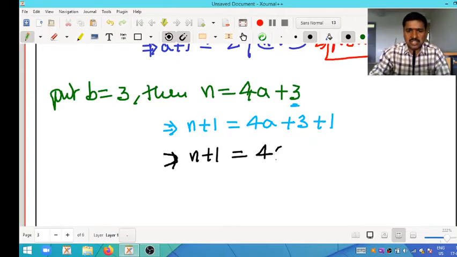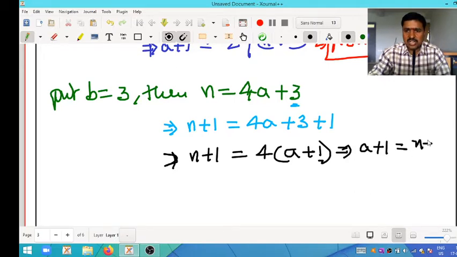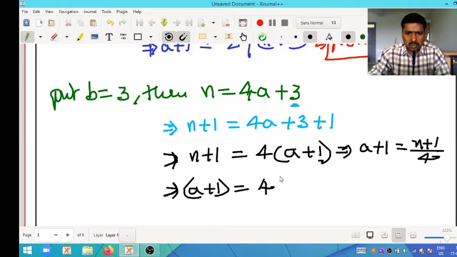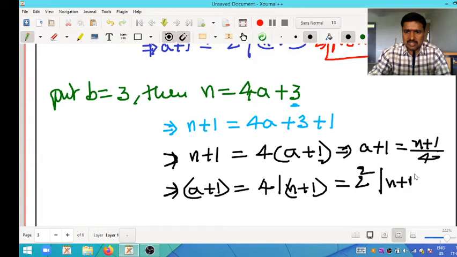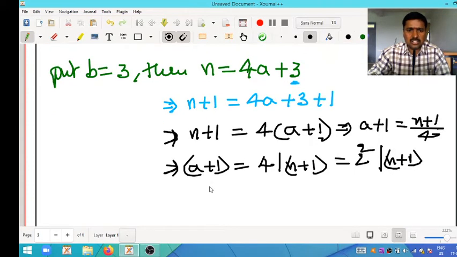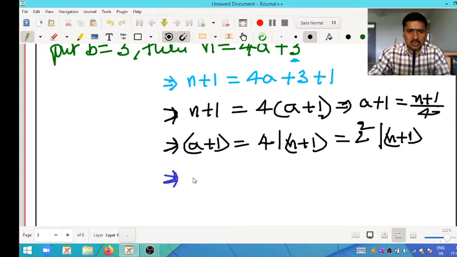By taking 4 as common, a plus 1 will come. Taking a plus 1 as the subject, n plus 1 divided by 4 will come. This becomes a plus 1 is equal to n plus 1 divided by 4, or 4 divides n plus 1. This is nothing but 2 square divides n plus 1. According to the Mobius definition, Mobius of n plus 1 is equal to 0.